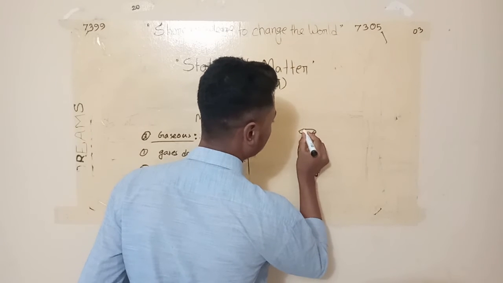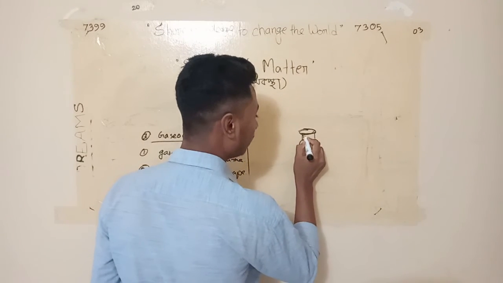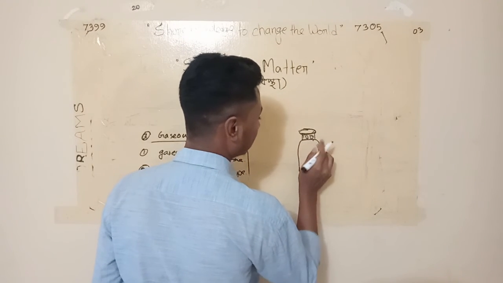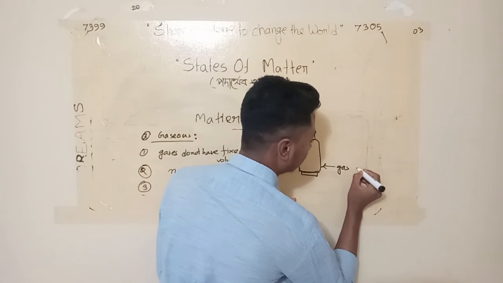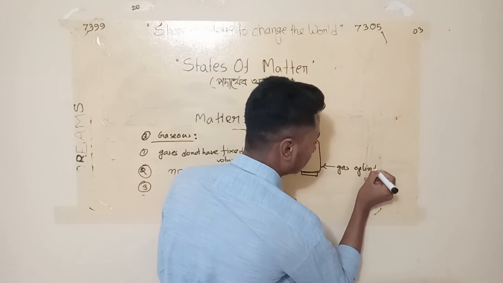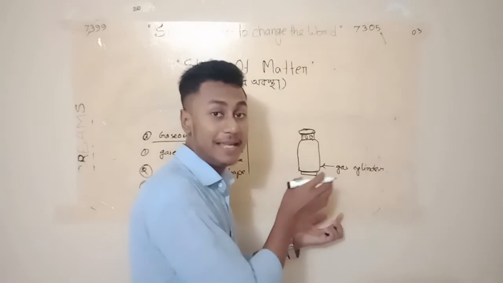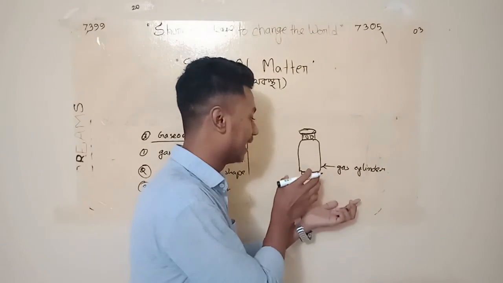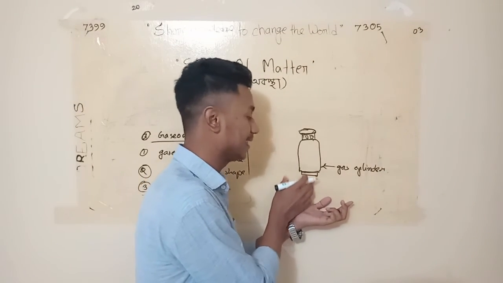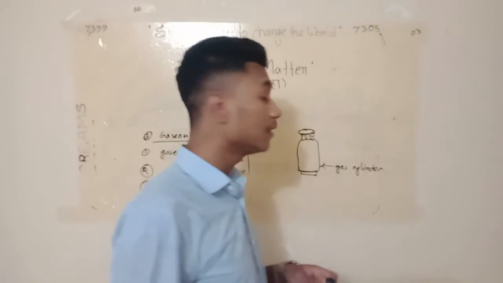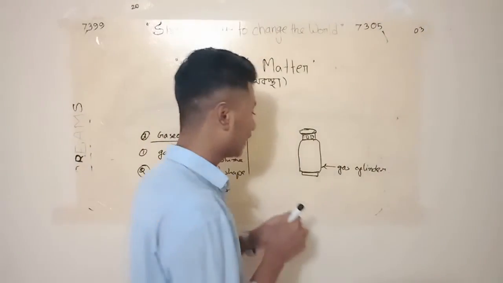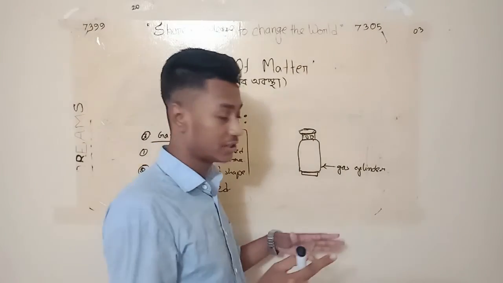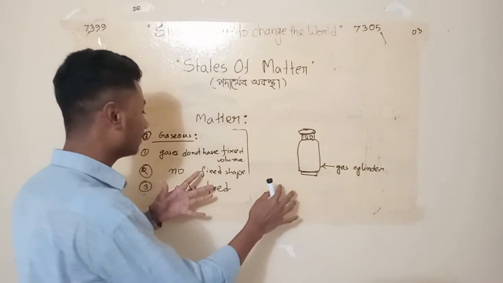For example, this is a gas cylinder. Different kinds of gases are compressed in a cylinder. If you want to compress any gas into this cylinder, it will take the whole shape of the cylinder and the whole volume of the cylinder, okay?